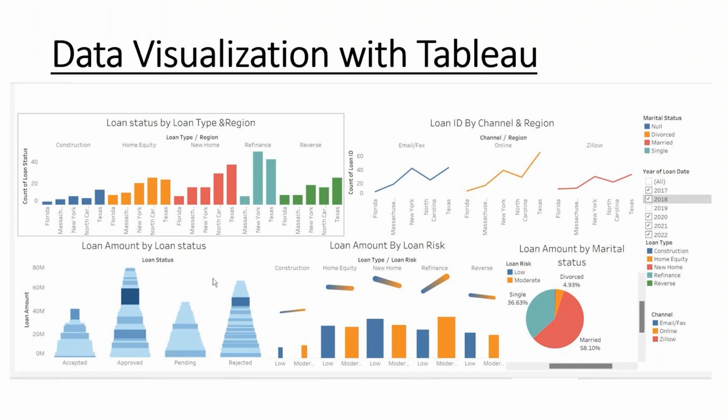Also, when you come down here to loan amount by loan status, you realize most of the loans that we had were approved, and some of them were rejected. We came to a conclusion that the loans that were rejected were mainly because they did not meet our business rules. So maybe the credit score is lower than what we were expecting, or the home loan to down payment ratio is not correlating. That was the main reason why most of them were rejected.